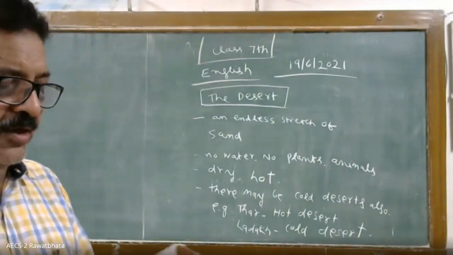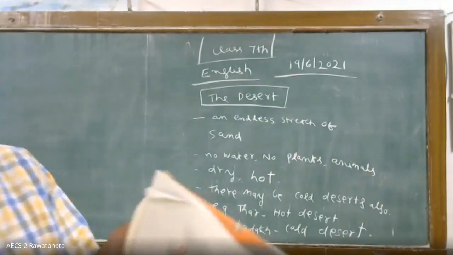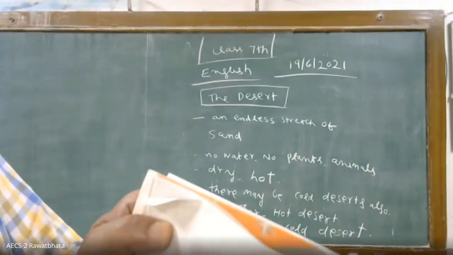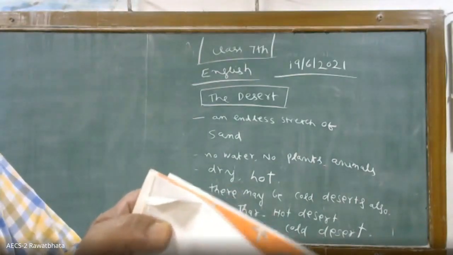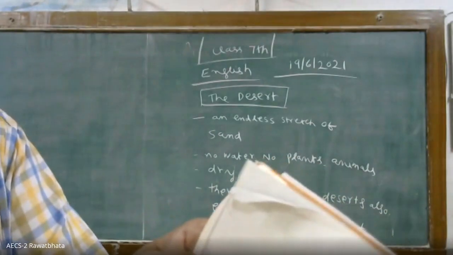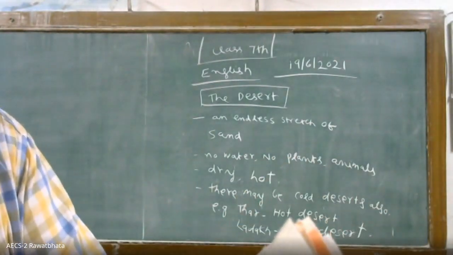First of all, see this picture. This is a man with a camel, and this is Rajasthan. One desert is shown. This is the tree, khajur you call it, or in English it is called date palm.